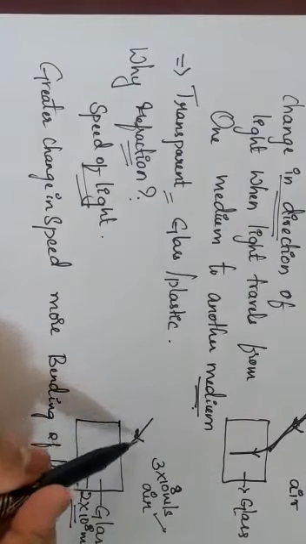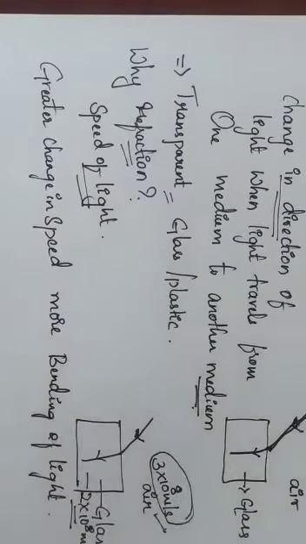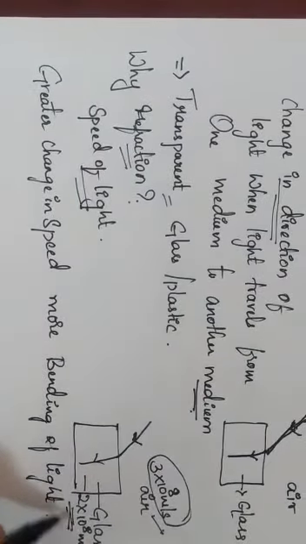Because when light travels in the air medium, its speed of light was 3 into 10 power 8 meter per second. When the light travels in a glass medium, its speed of light has become 2 into 10 power 8 meter per second. That means the speed of light in the air is more compared to the speed of light in a glass medium, which is less.